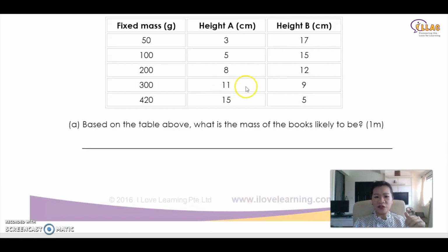Can it be 11, 11? No. Because when this is 11, this is 9. Right? Can it be 8? No. Can it be 12? No. You see? So it has to be 10. Only 10 is missing, right?